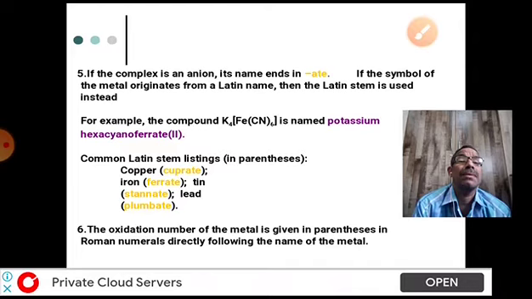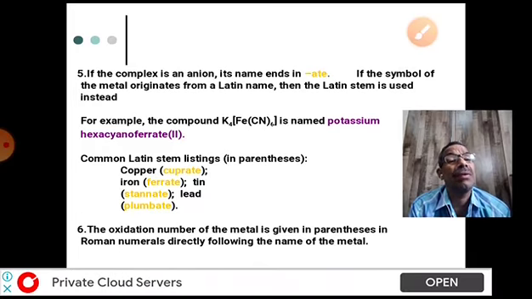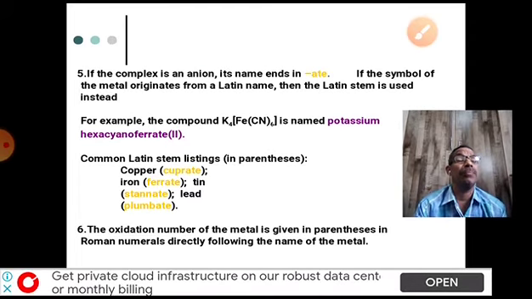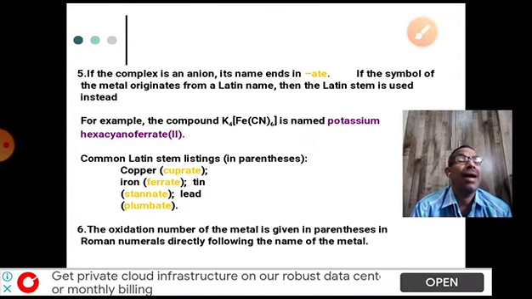If stannum is there, stannate. If plumbum, lead, is in the complex ion bearing a minus charge, the anionic complex, then in the name of the anionic complex we should add -ate as a suffix to the central metal atom.